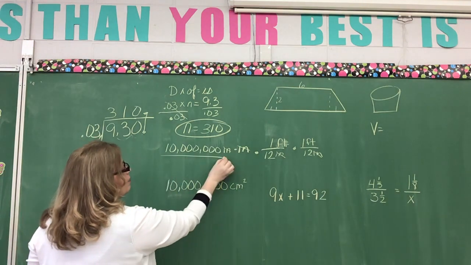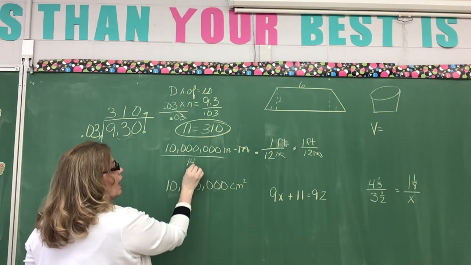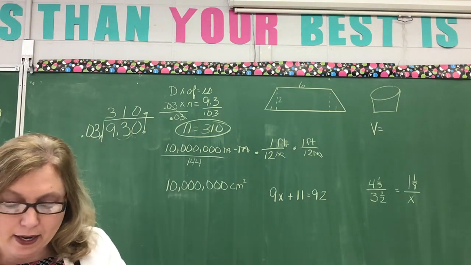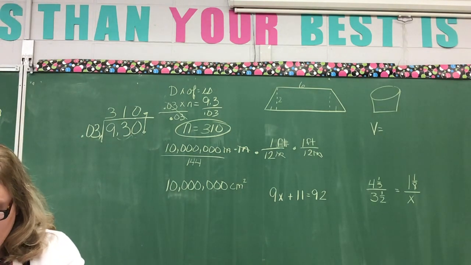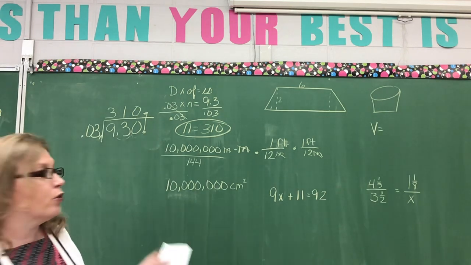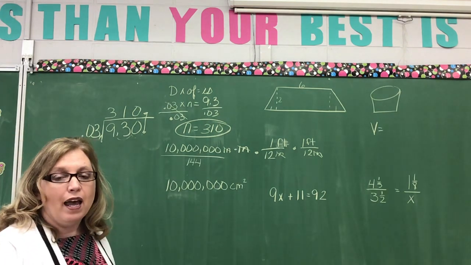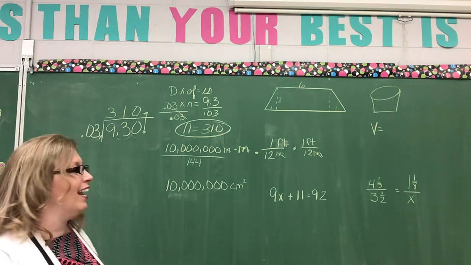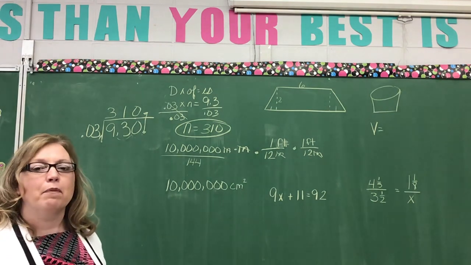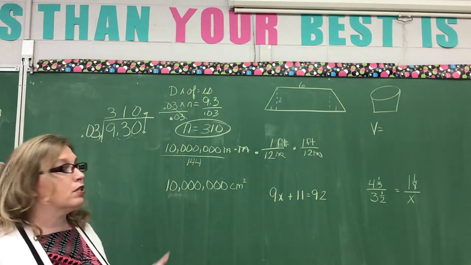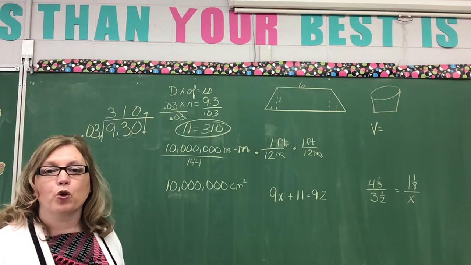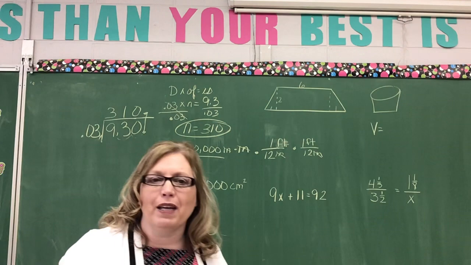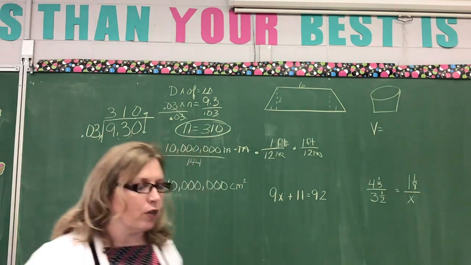So what I'm doing is I'm taking 10 million and I'm dividing it by 144, okay? When I divide by 144, you're literally going to divide it out and put your answer down. I'm not going to divide it for you. You have to divide it, okay? Divide 10 million by 144. Make sure, since we're talking about measurements, it will not come out even, but the remainder must be in a fraction. It must be in a fraction, okay, today.